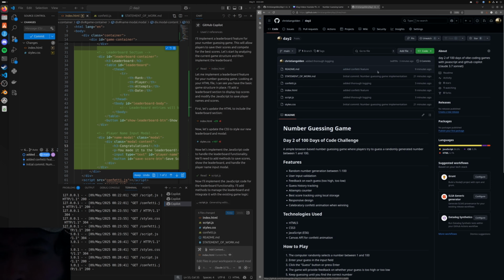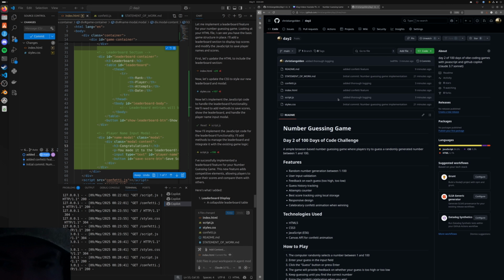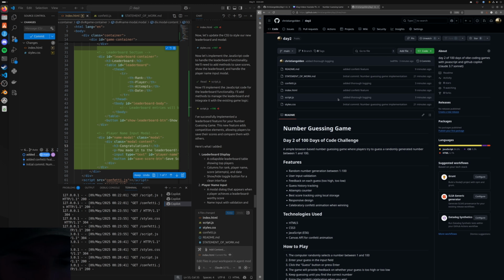But you can see where certain files have been edited to reflect the fact that there's thorough logging now throughout. So confetti.js, script.js, those two files are the ones where all the processing is happening anyway, so that's why the logging would go there.